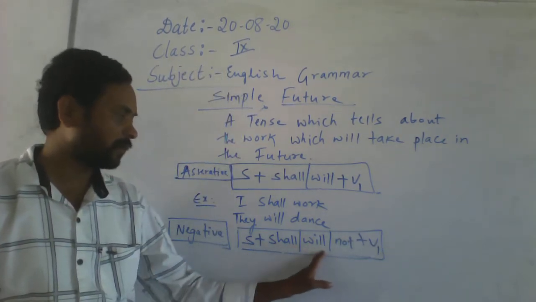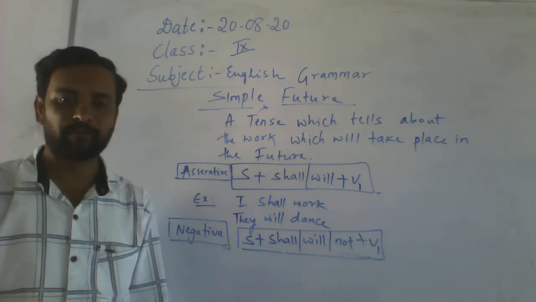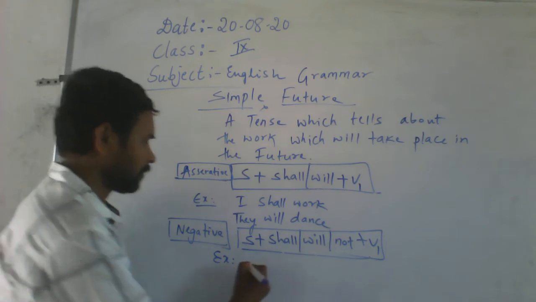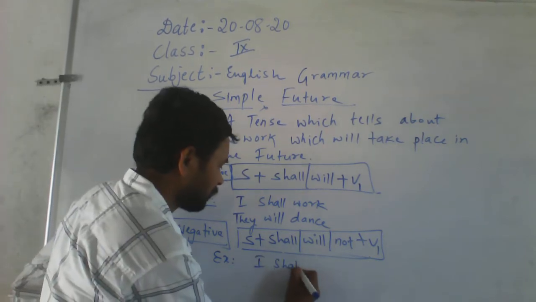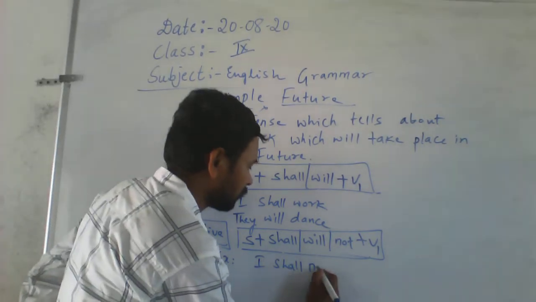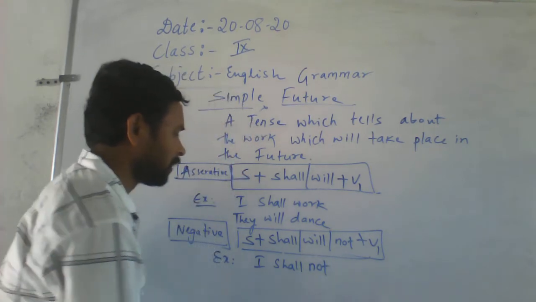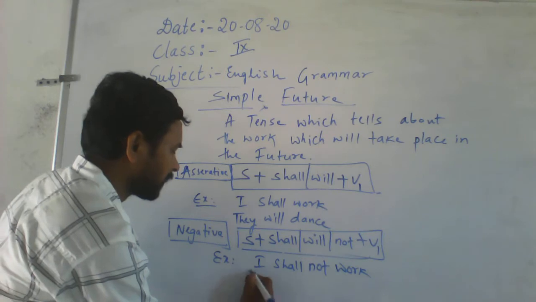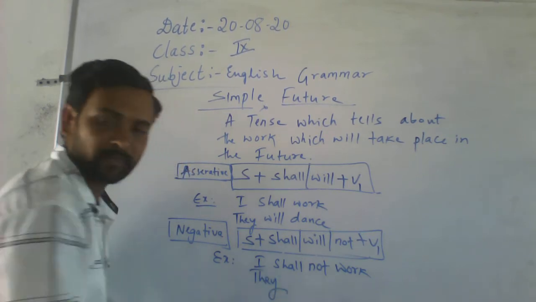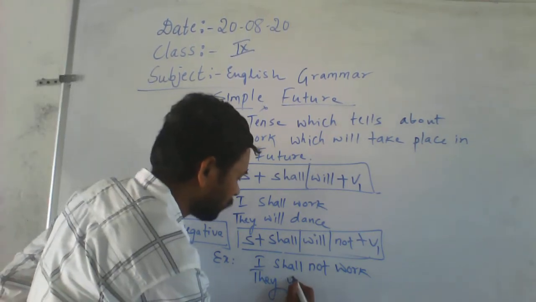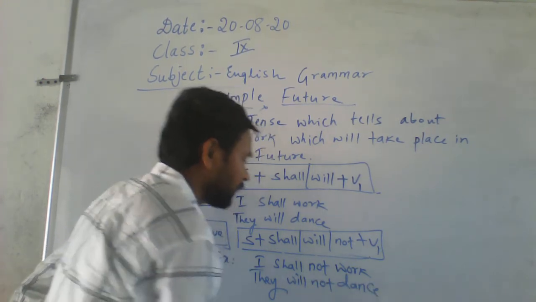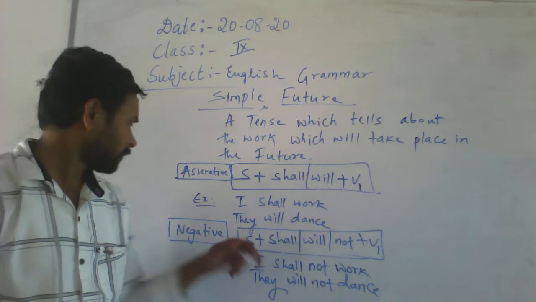For example, I shall not work. Then second example, how do you make that negative? They will not dance. Like this we have to make negative.